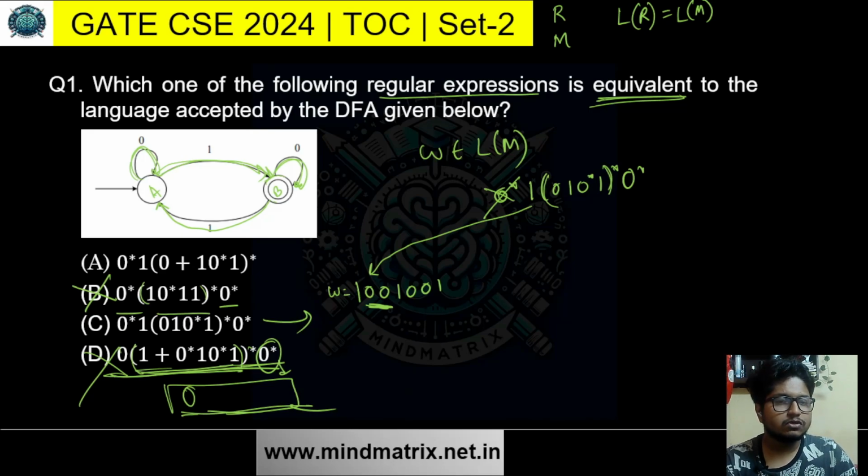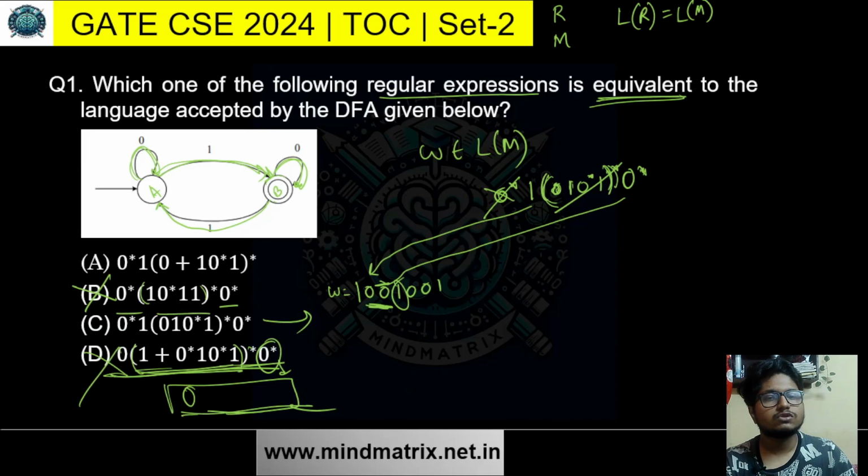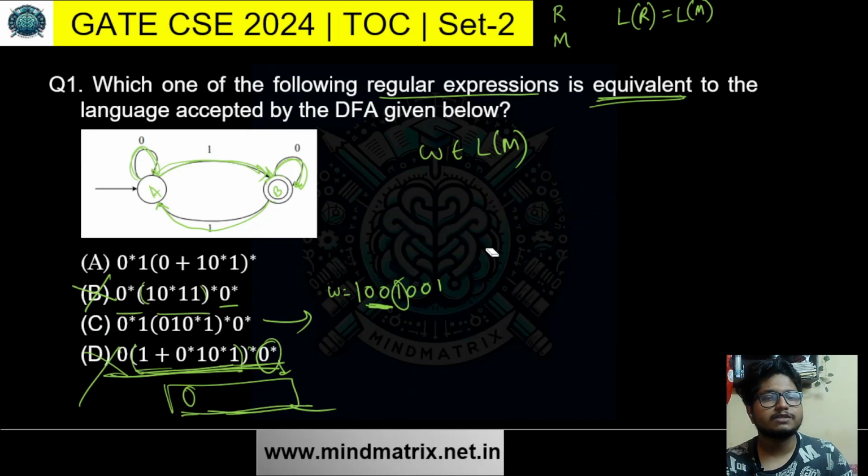Can we generate 2 zeros? No. If we use this bracketed part, after the 0 1 has to come, and if we take at least one instance of this bracketed part, at least 0 1 has to come, because there is no clean closure. So 0 after 1 0 1 cannot be there, so we cannot use this. If we use 0 star for this, okay, 2 zeros can come, but then the 1 will not be generated next. So this string cannot be generated from the regular expression, but W belongs to the machine's language.